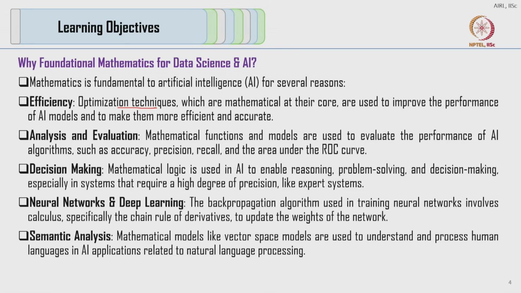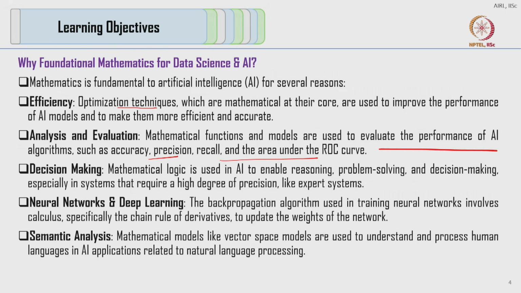Mathematical functions and models are also used to evaluate the performance of various AI algorithms. These metrics are accuracy, precision, recall and area under the ROC curve. We also use mathematical logic to enable reasoning, problem solving and decision making.